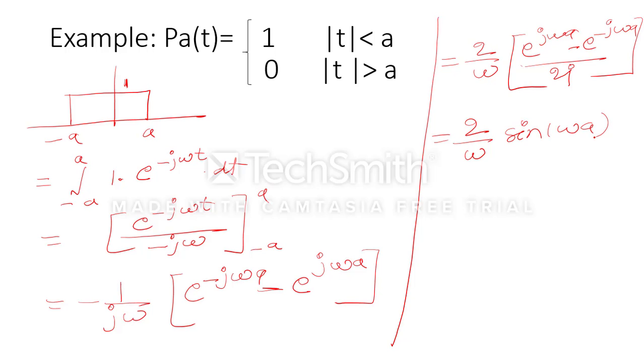Now if I have to apply the duality property, duality property says that if x(t) is there, then its Fourier transform is X(omega).